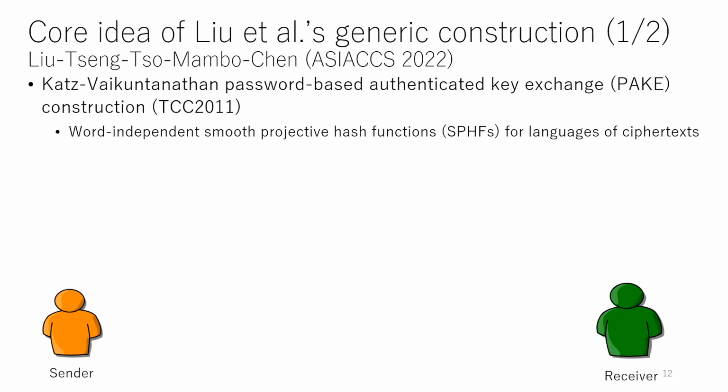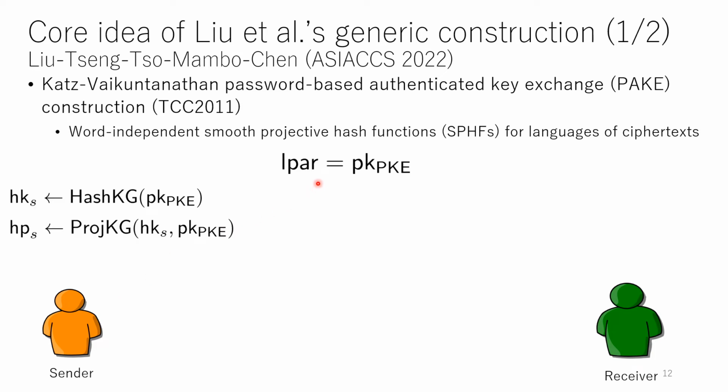Next, I'd like to introduce the core idea of Liu et al.'s generic construction. They employed the Cramer-Shoup-like contention PEKS construction and word-independent smooth projective hash functions for languages of ciphertexts. There are a sender and a receiver, and the language parameter is a public key of some PKE scheme. The sender generates a hashing key and projection key, and alpha is a public key.